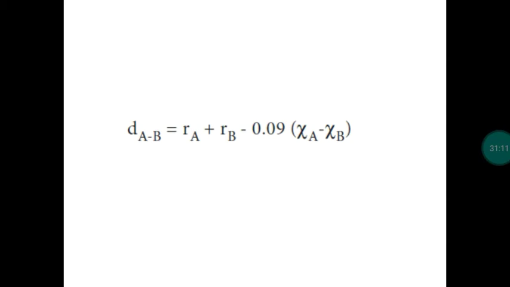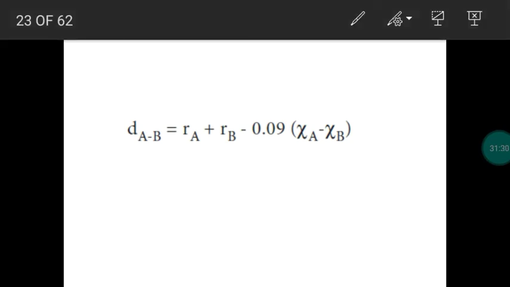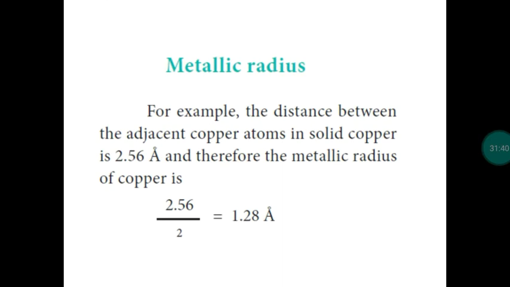So in the previous cases, we completed homonuclear diatomic molecules. If you take heteronuclear diatomic molecules, what is the formula? For example, hydrogen fluoride or hydrochloric acid. What is the formula to calculate radius? This is the formula, right? So using this formula, we can calculate the radius of an atom if it is existing as heteronuclear diatomic molecule.